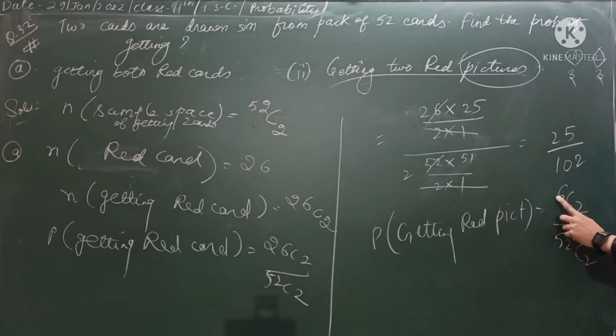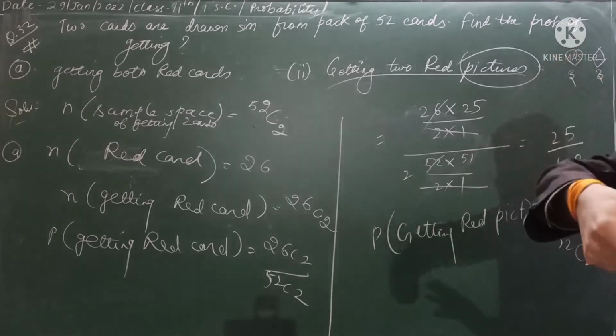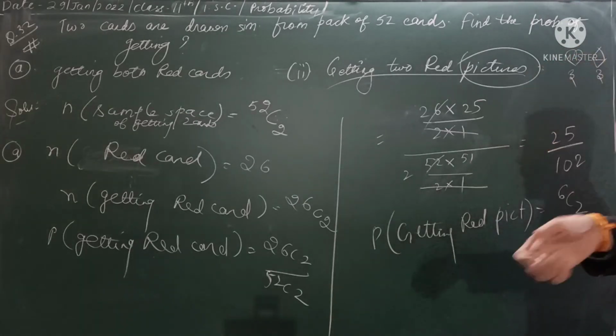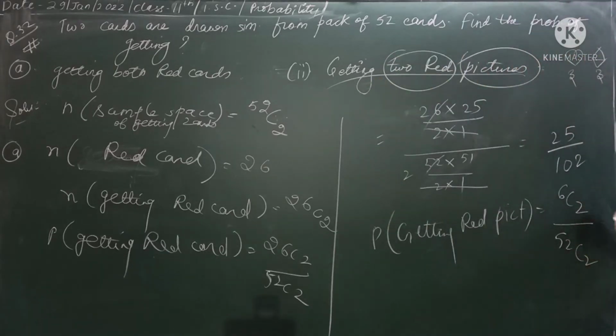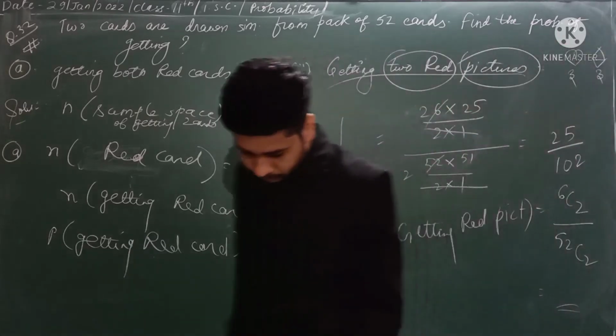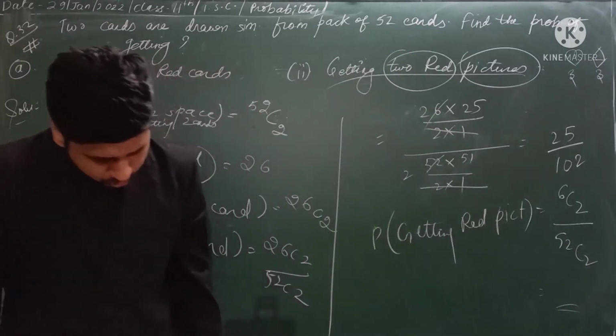How am I writing this? 6C2, because we have 6 face cards. From those 6 face cards, we have to draw only 2 cards, because the question is of 2 red pictures. So taking a sample of 2 cards from 6 will be 6C2, and the total number of outcomes is 52C2. With the help of a calculator, you can get the answer to this question. I hope this is clear to you.